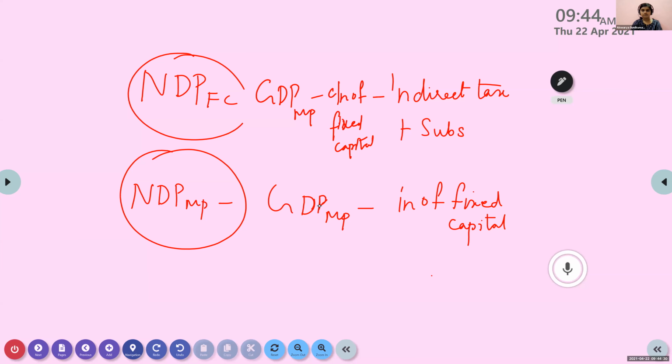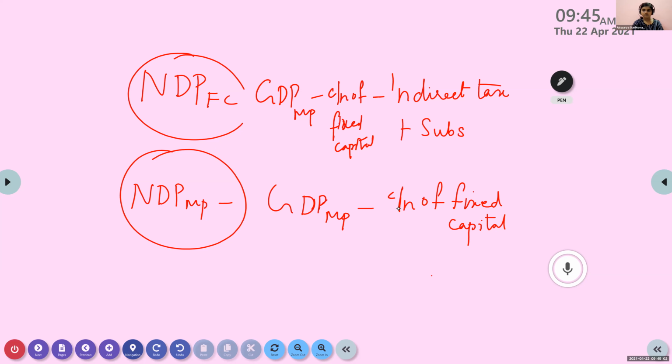Now, you can see this part, GDP-MP minus consumption of fixed capital, is exactly there here also. Yes? Reply.